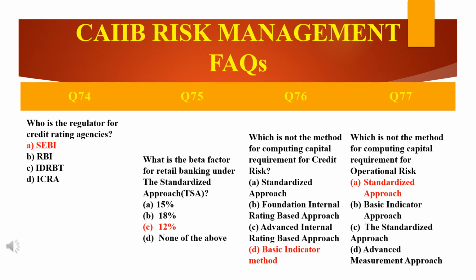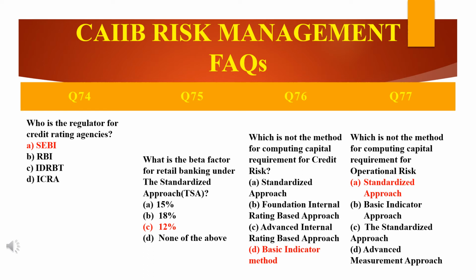Retail brokerage and asset management are considered to have low operational risk, and hence attract a beta factor of only 12%. Incidentally, under the BIA approach, that is the basic indicator approach, the banks can use 15% as the alpha factor for all the business lines. As the alpha factor, not the beta factor. Beta factor will be 12% for retail banking.